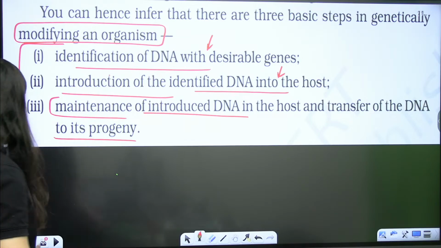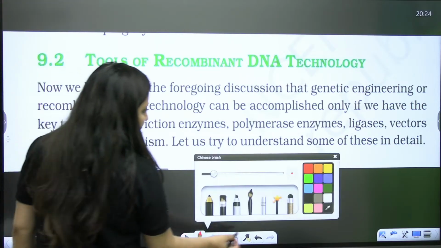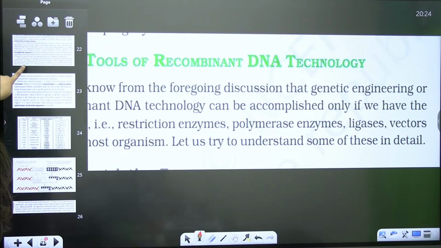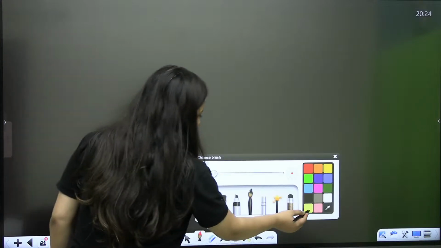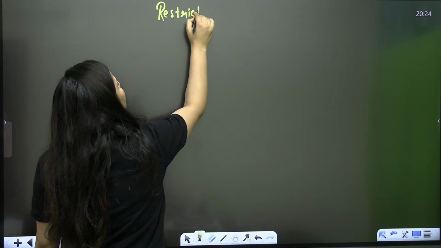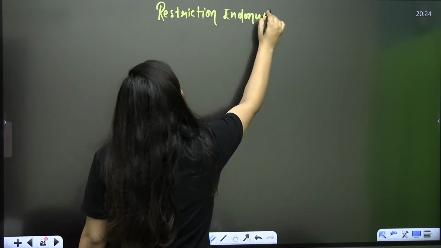So these are the 3 steps. Next, in the tools of rDNA technology, we have already discussed this part. We need to continue the restriction endonuclease part. I have already given you the example as well.